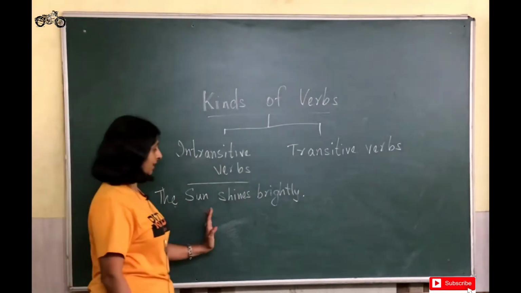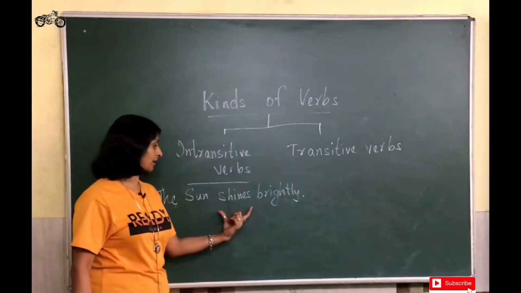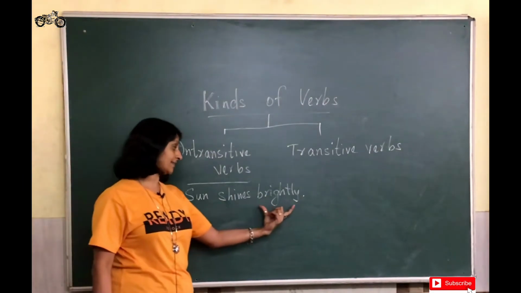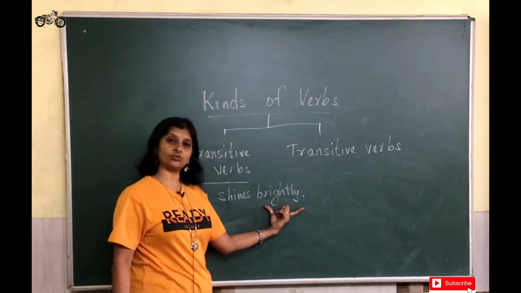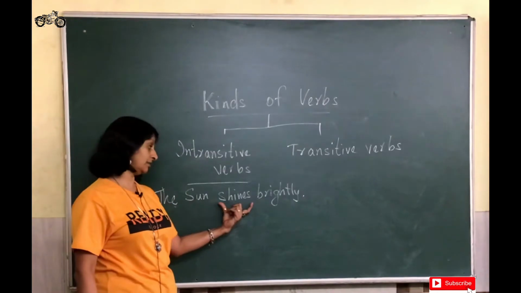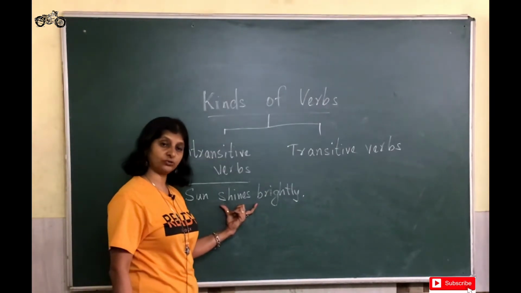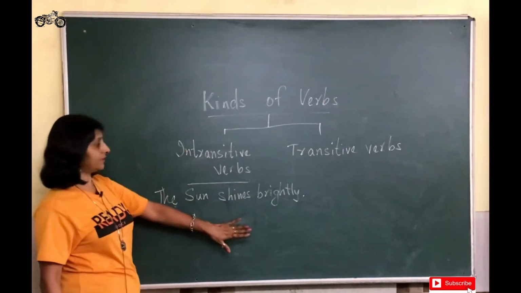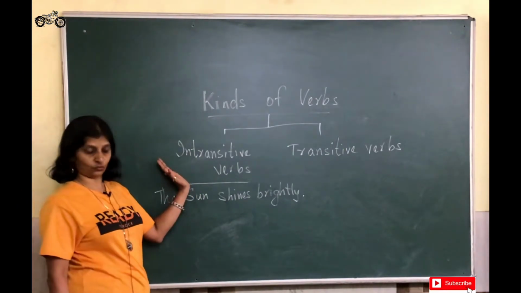The sun shines brightly. Now here my verb shines has an adverb brightly attached to it, but there is no object to the verb. There is no direct object to the verb shines, and therefore this comes under intransitive verb.